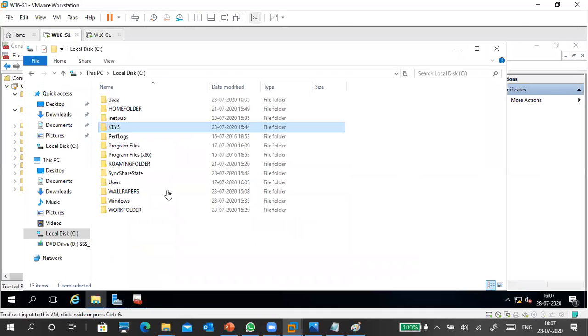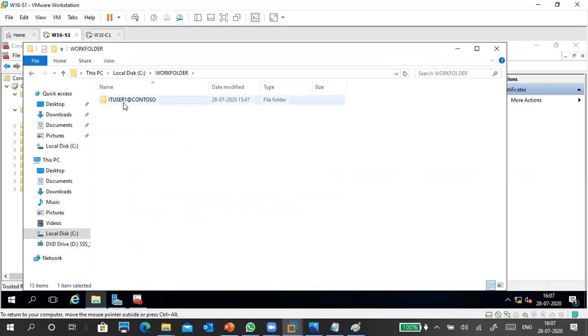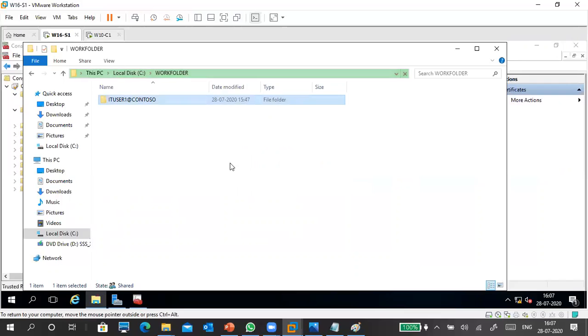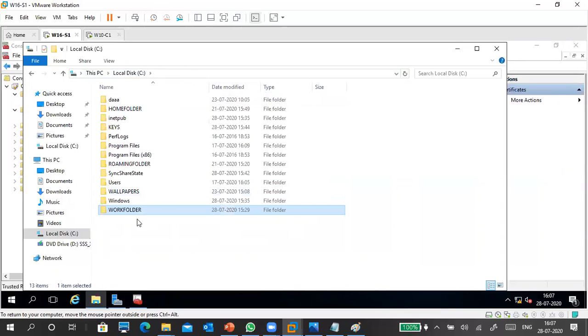So the file is going to our work folder. So go to the work folder. You can see the user. I said at the rate like alias and at the rate like that, it is there. Okay, you cannot access because you need a permission to access that one. Even though you are administrator, you can't access that one.